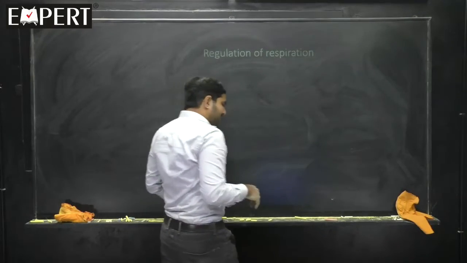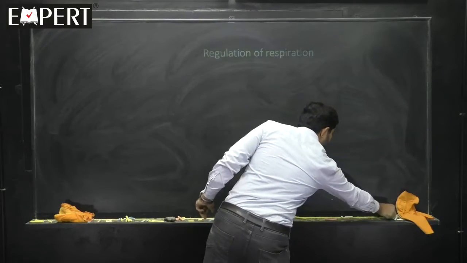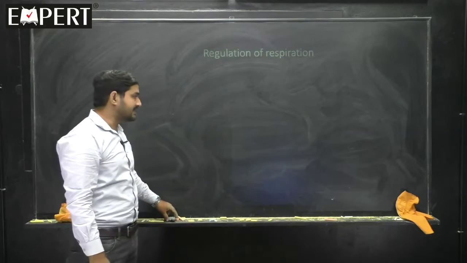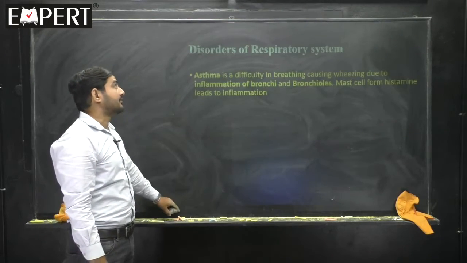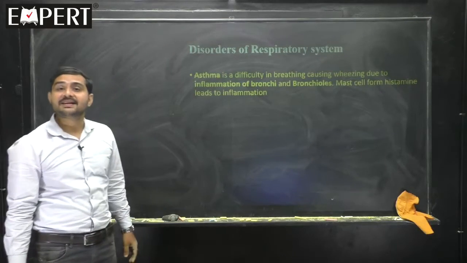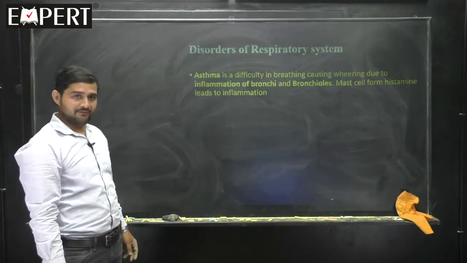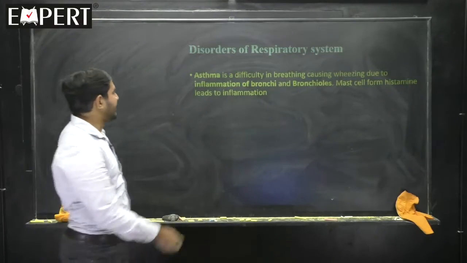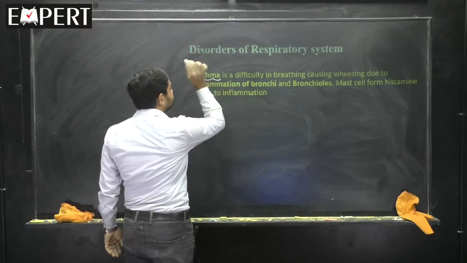After this aspect, friends, we are almost coming to the end of this chapter. Now we will be discussing disorders of the respiratory system one by one. Several disorders we will study. In that, first we will take asthma.